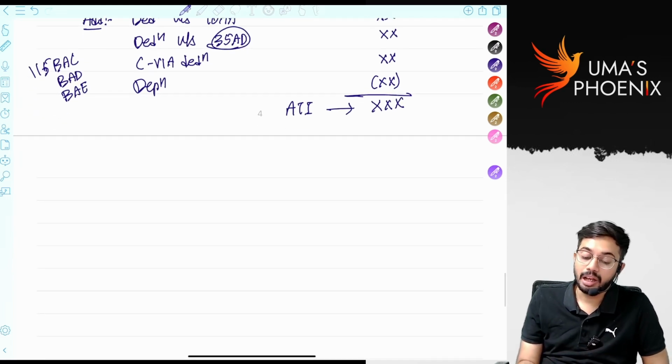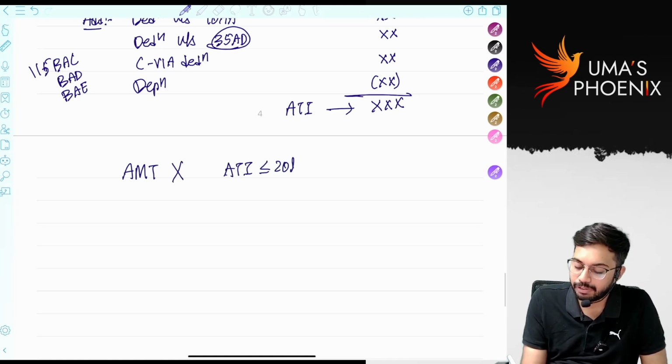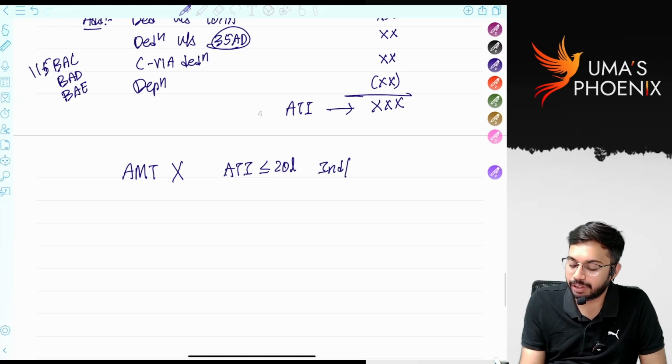Next, AMT provisions are not applicable if adjusted total income is less than or equal to 20 lakhs in case of individual, HUF, AOP, BOI. Is it clear?